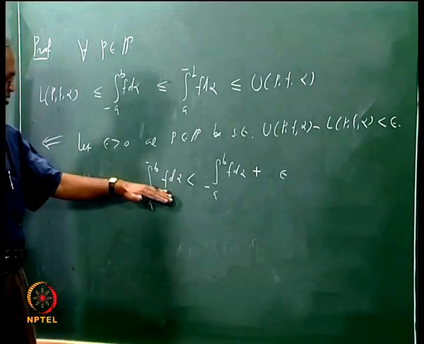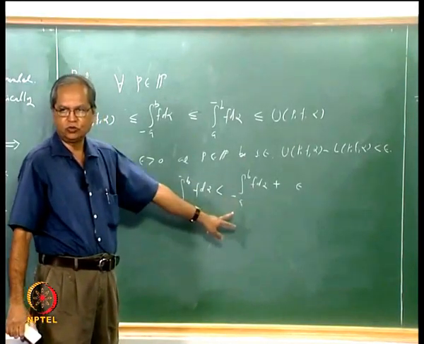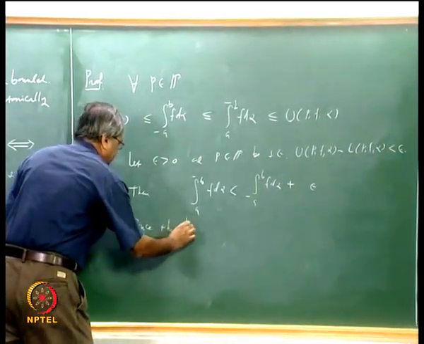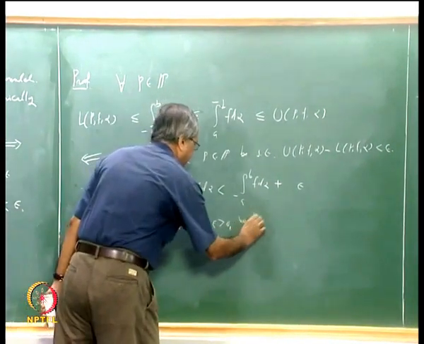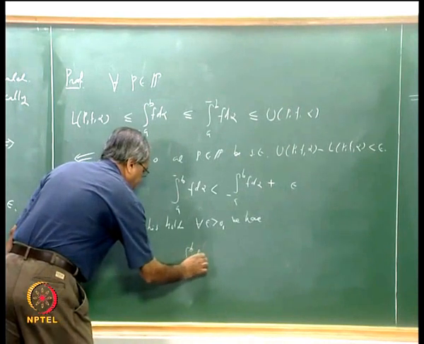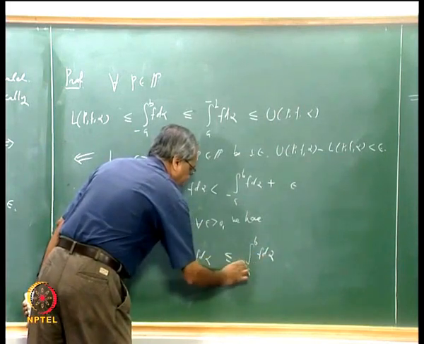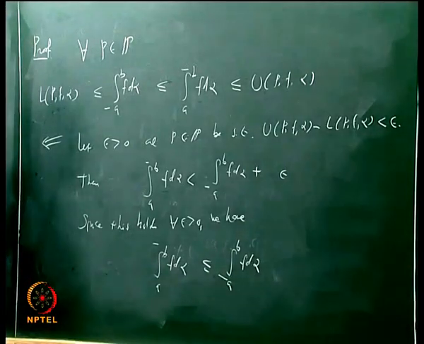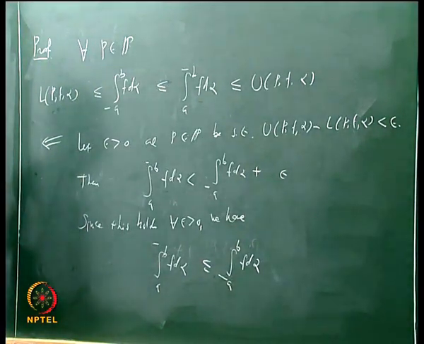Since this holds for every epsilon bigger than 0, we have that the upper integral is less than or equal to the lower integral. That completes the proof of this part.